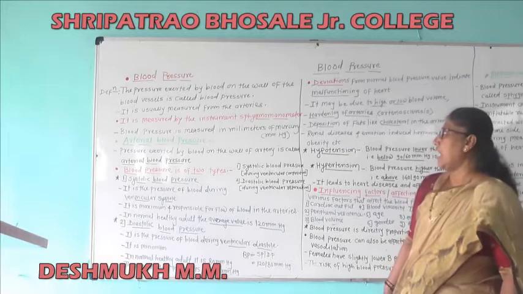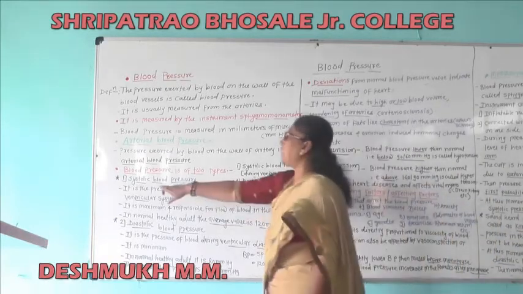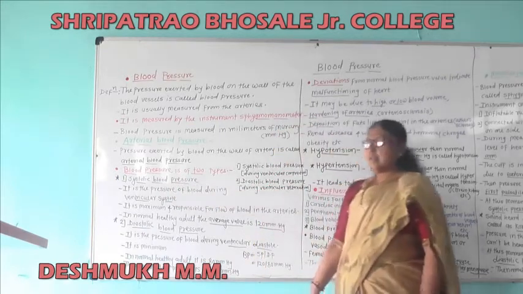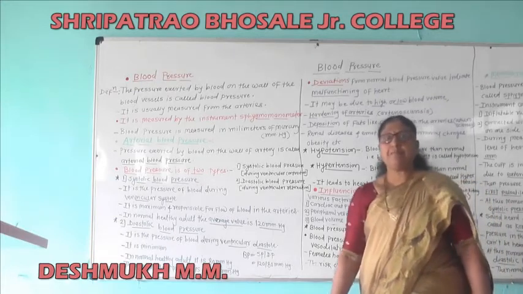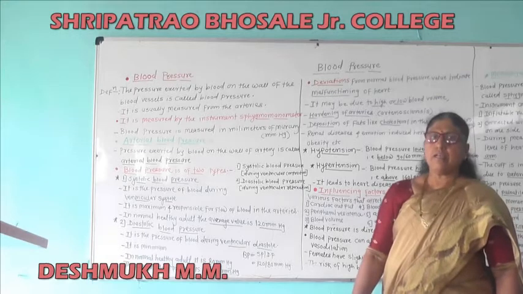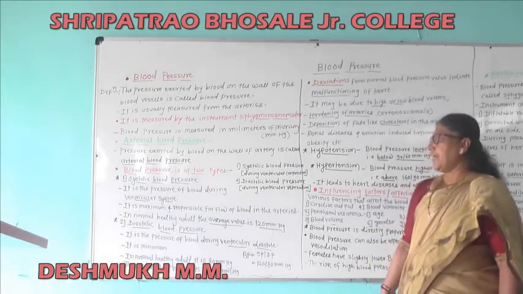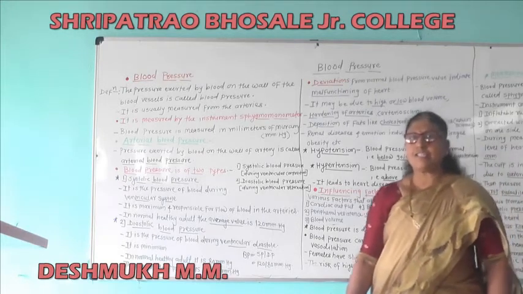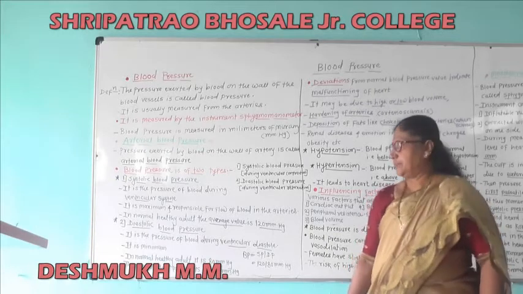First type is the systolic blood pressure. Systolic blood pressure is the pressure of blood during ventricular systole, which means ventricular contraction.